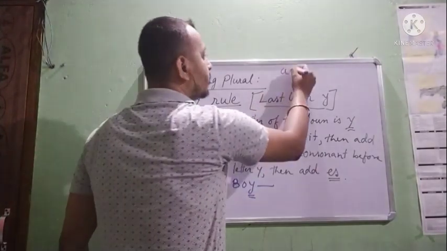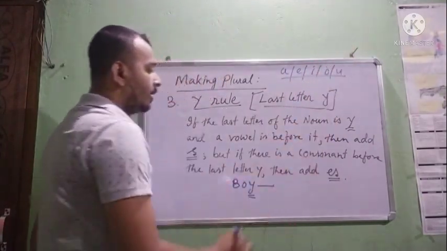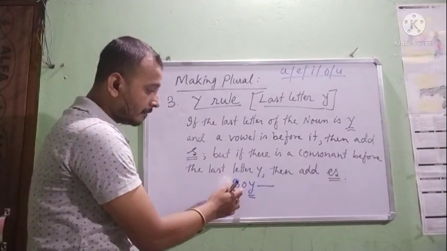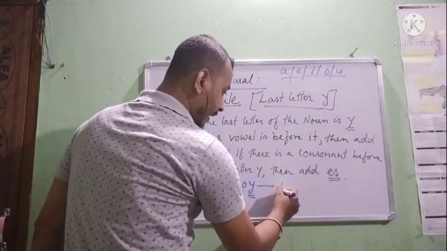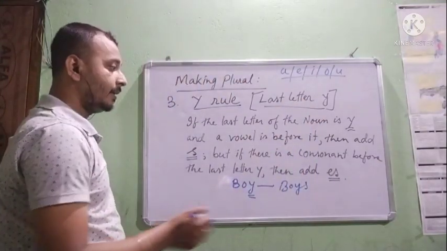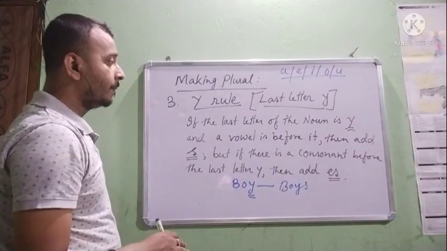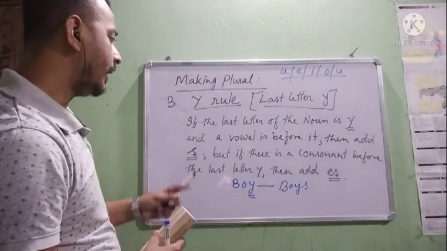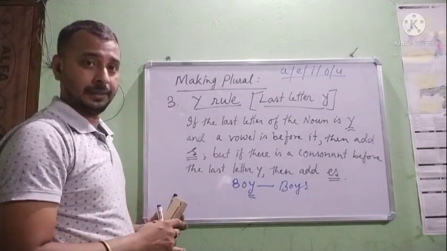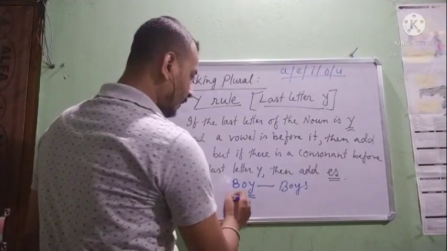There are 5 vowels we should know: A, E, I, O, U. So before Y, there is a vowel. And if there is a vowel before Y, we should add only S. So B-O-Y-S. Now another example I am going to give you. For example, last letter Y and there should be a consonant before it.